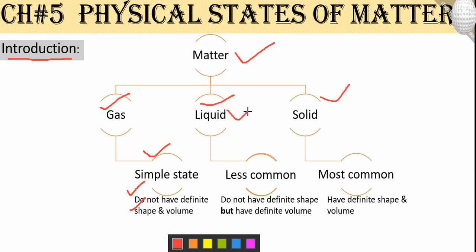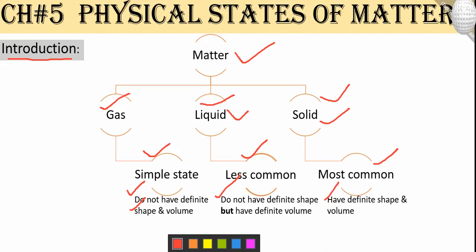The second one is the liquid state. The liquid state is less common in nature. You can find it mostly in the form of water, like in oceans, rivers, lakes, etc. It does not have a definite shape but has a definite volume. Next is the solid state. It is the most common, and you can see it around you, like books, bags, laptops, chairs, tables, walls. These are solids. Solids are the most common, and their properties are definite shape and volume.